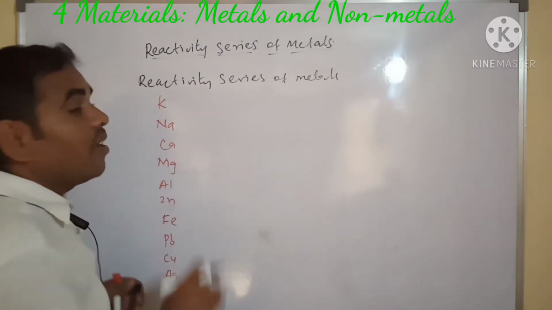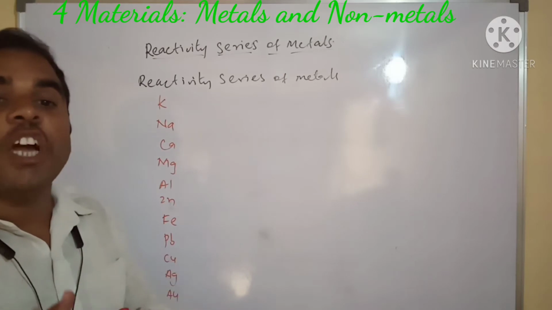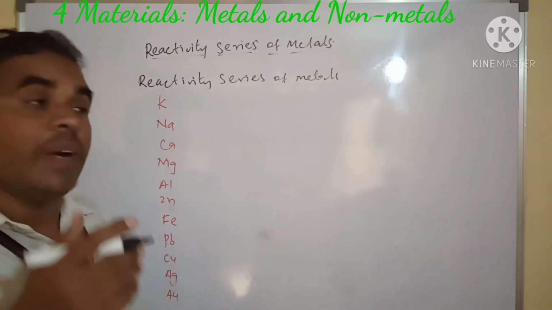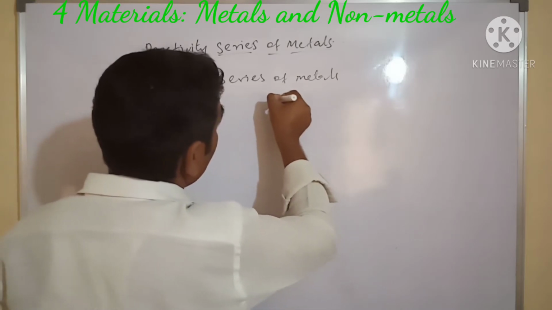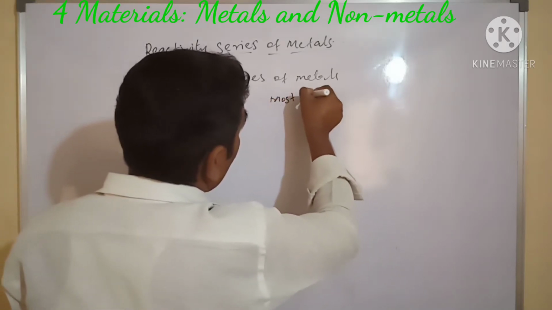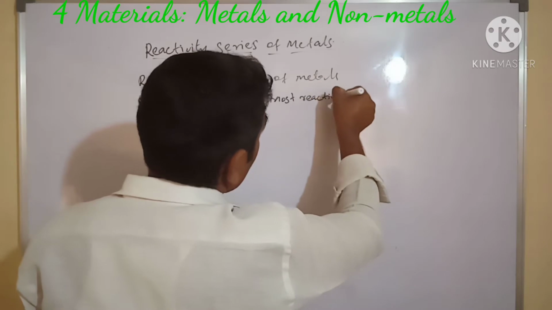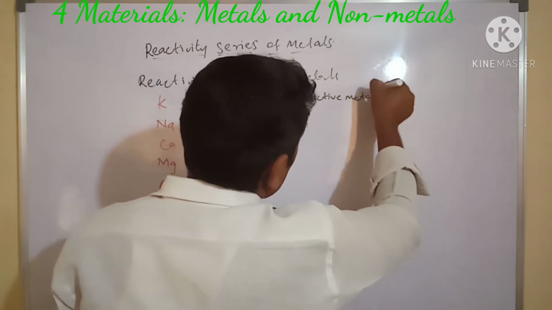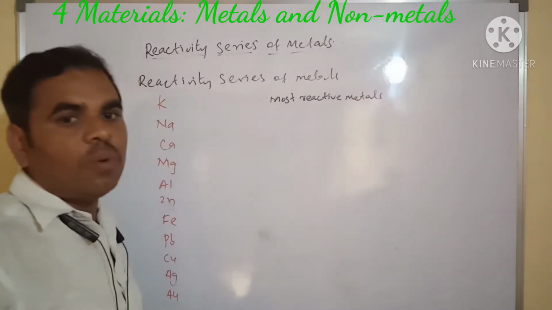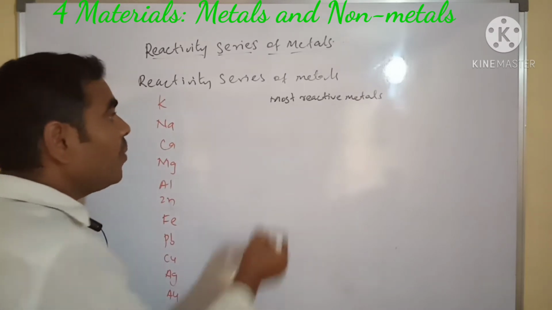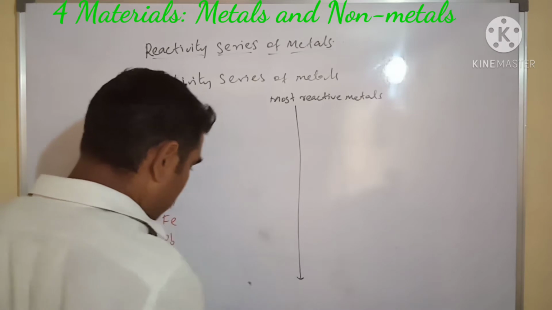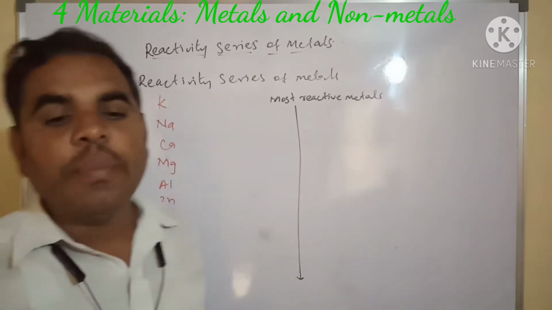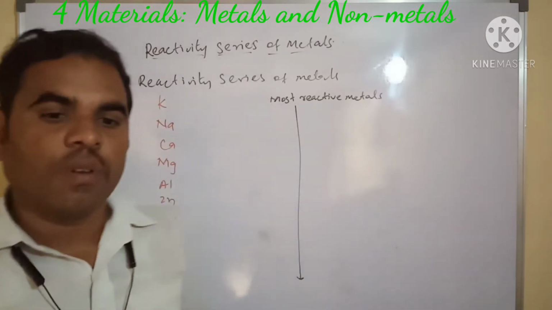See, potassium is the most reactive metal. If we go towards the bottom, what will happen? Least reactive metals.